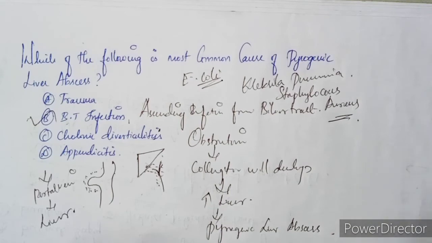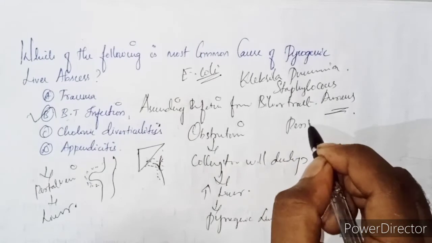Then what is the most common site of rupture of pyogenic liver abscess? Now we are getting into another portion of questions related to pyogenic liver abscess. We have three options related to this: peritoneal, and we can also go for pericardial or pleural cavity. If you say pleural, it is not. The most common site of rupture in pyogenic liver abscess is the peritoneal cavity.